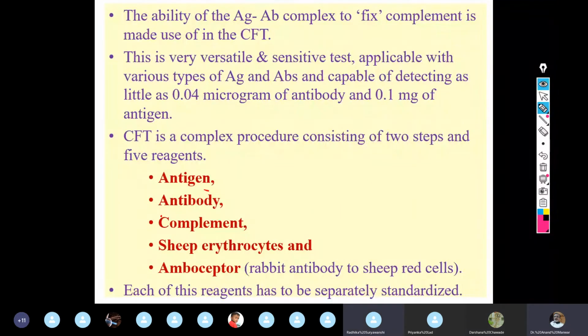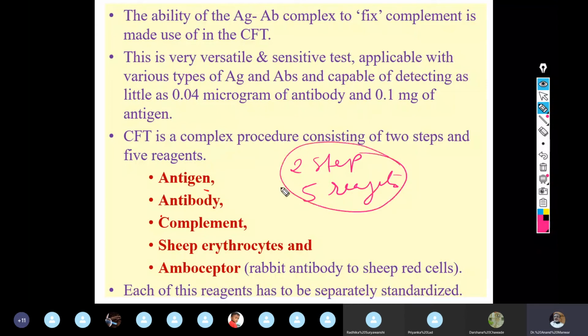Okay. So up to this it is okay that this complement fixation test is a two-step reaction including 5 reagents. These 5 reagents are antigen, antibody, complement, sheep erythrocytes, and rabbit antibody towards these sheep erythrocytes.